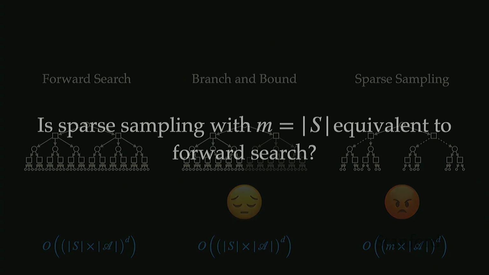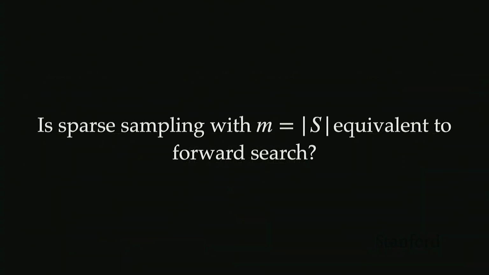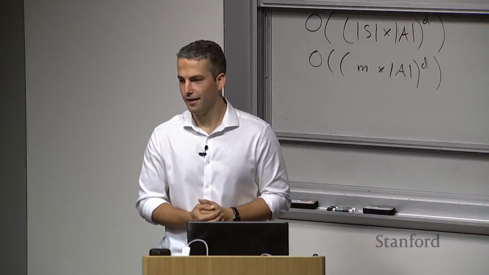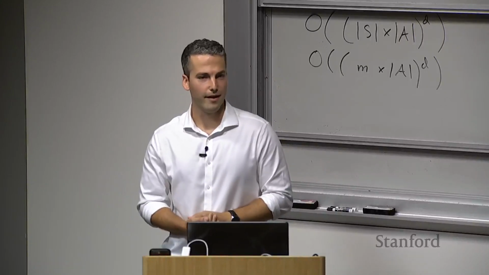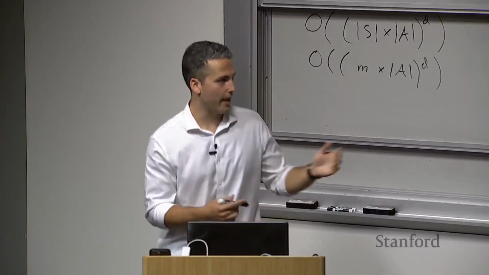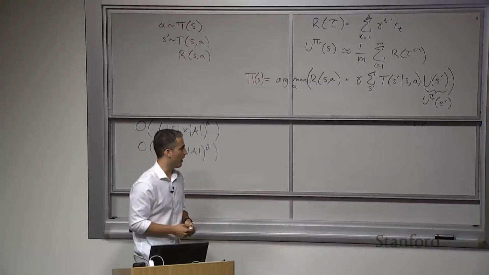Now, to gauge our understanding: if we use sparse sampling with m, the number of samples, equal to the size of the state space, is that equivalent to forward search? Any ideas? Yes? No, because you could just be sampling the same state over again. That's exactly right. The answer is no, they're not equivalent.